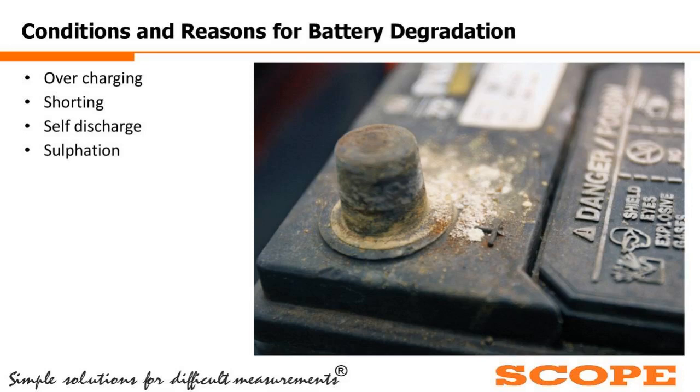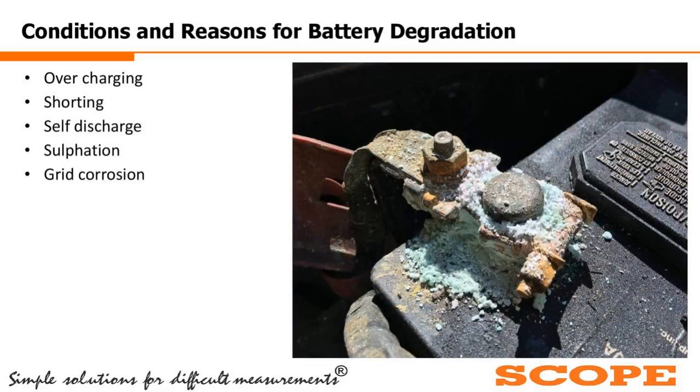Because of this, the terminals of the battery are getting corroded. And if over-sulfation is occurring, then it ultimately leads to grid corrosion. In case of grid corrosion, the terminal of the battery we need to replace, or we can clean it up.